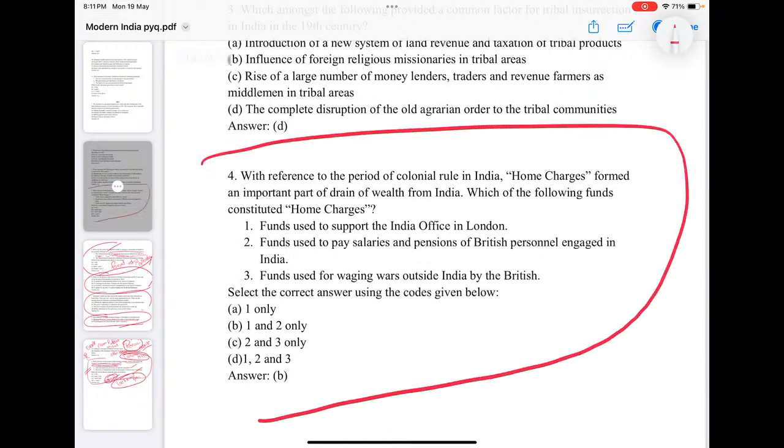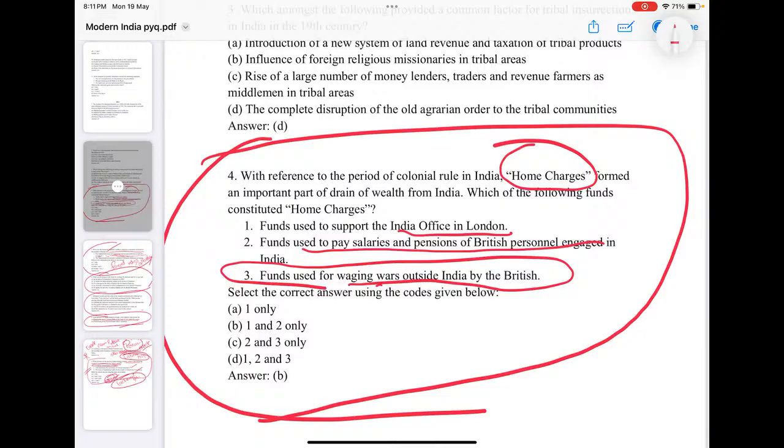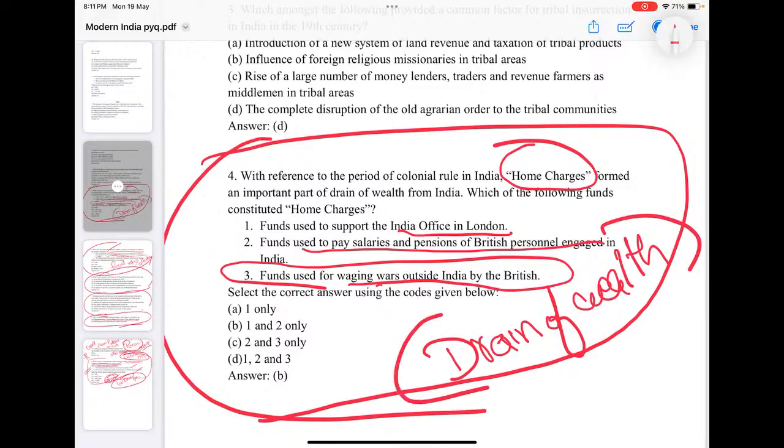Again, see, there is a question on home charges. What does home charges mean in this context? Funds used to support the Indian office in London, funds used to pay salaries and pensions to British personnel, funds used for waging wars outside India by the British. So what are the essential components of home charges? You must have an idea. All of this is connected with the drain of wealth, which is in multiple forms. Indian wealth is drained, looted out of India.